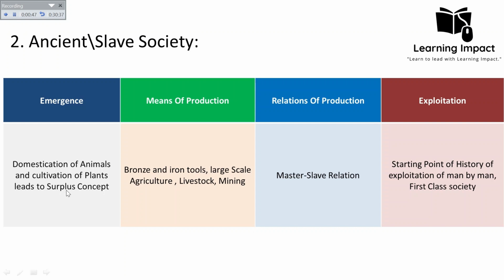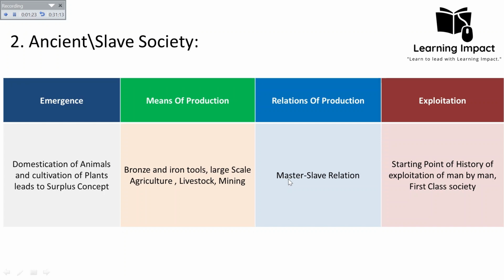And it led to two types of classes, which we discuss in the relations of production, that is the master-slave relation. And what was the means of production? That is the bronze and iron tools which they used. It was a relatively more advanced society as compared to the primitive one. There was large-scale agriculture, livestock, and also mining was a technique which they used for the first time in the ancient society. The relations of production were all about the relation between master and slave. The master was absolutely owning the means of production, including the slaves. They were also owning the slaves.